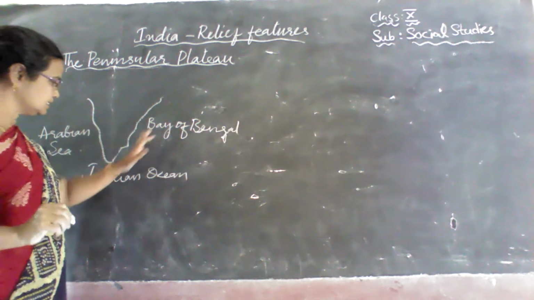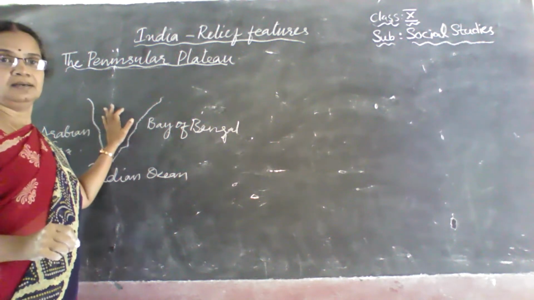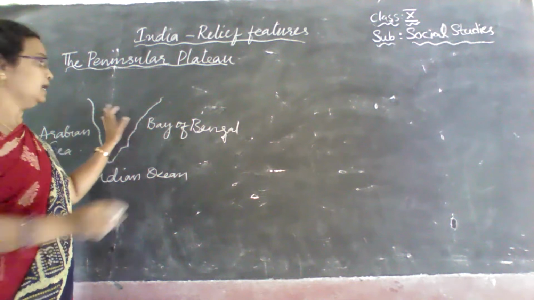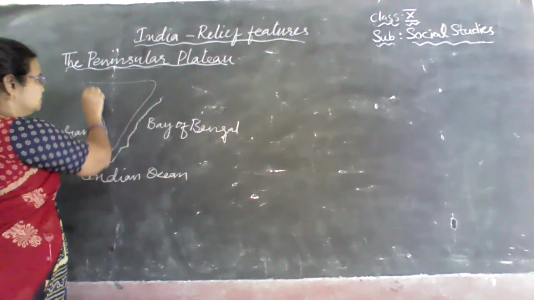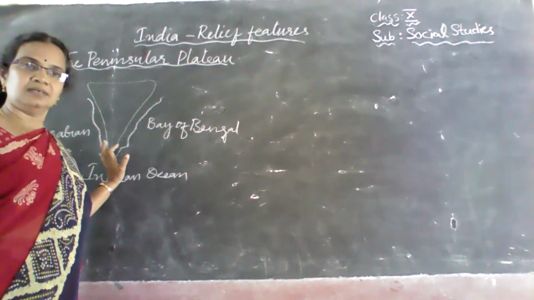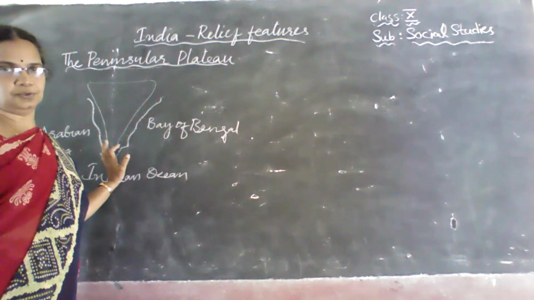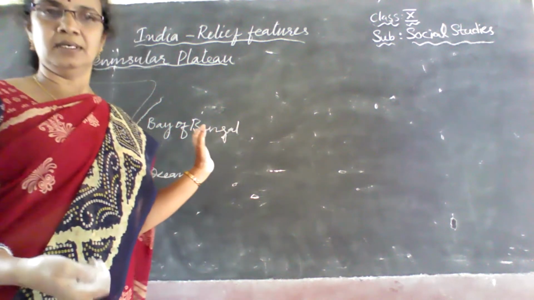So as it is covered on three sides with water bodies, this is called a peninsula. And the plateau that is formed in the southern part of our country is called the Peninsular Plateau. Let us go deep into learning about this plateau.